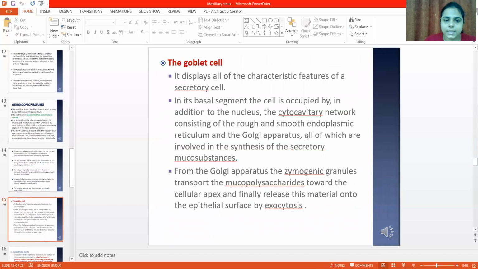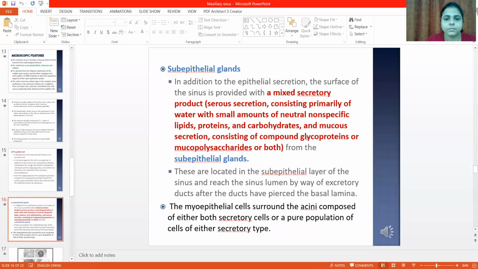Coming to the goblet cell, it displays all the characteristic features of a secretory cell. In its basal segment, the cell is occupied, in addition to the nucleus, by the cytocavitary network. Then from the Golgi apparatus, the zymogenic granules transport the mucopolysaccharide towards the cellular apex and finally release the material onto the epithelial surface by exocytosis.